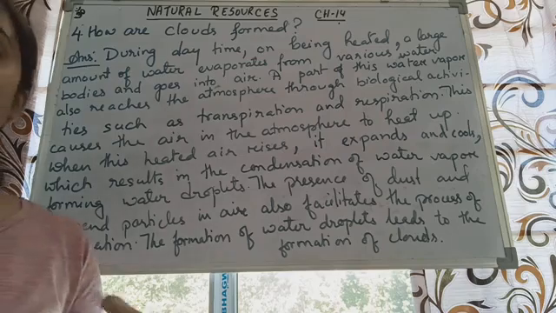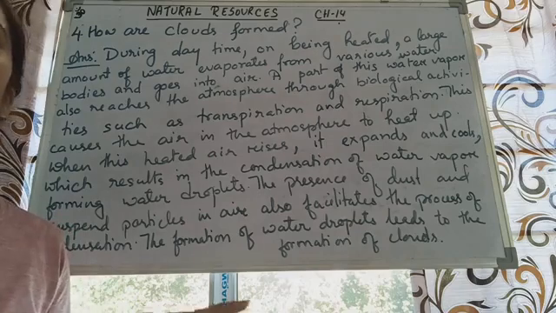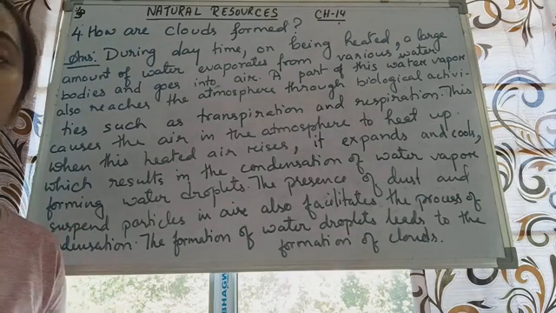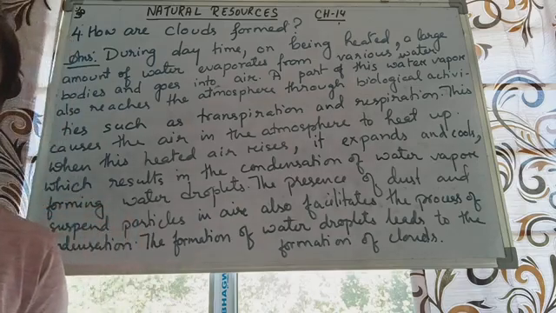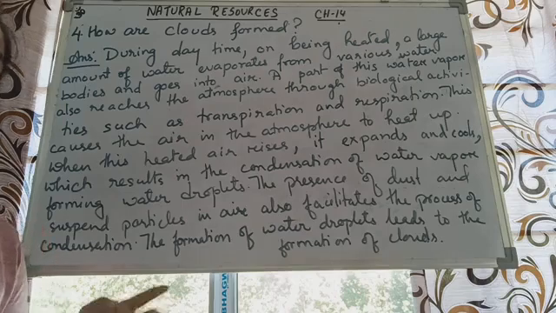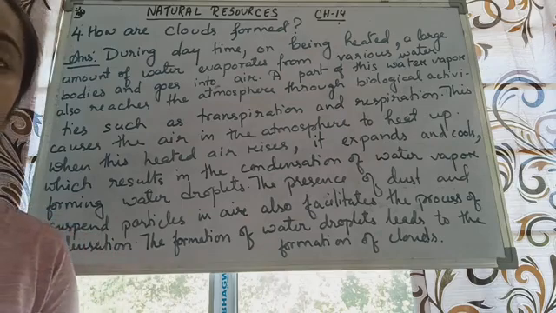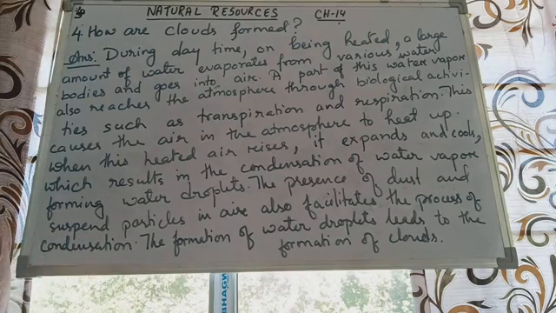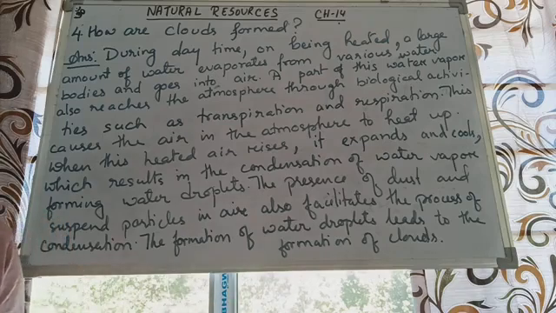This water vapor expands. All of the water vapor will get expanded and they will start cooling down. So when the cooling process happens, what happens? This water vapor starts getting condensed. So they get condensed into liquid form and we get water droplets. Now the dust and the suspended particles which are present in the atmosphere also help in the formation of these water droplets. And these water droplets, when they come together, are referred to as clouds. So they appear foggy to us, but actually they are water bodies with water droplets.